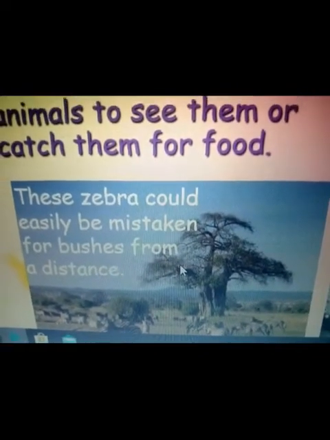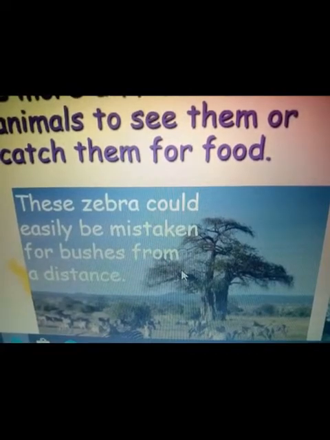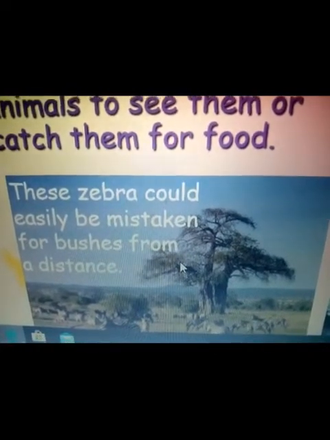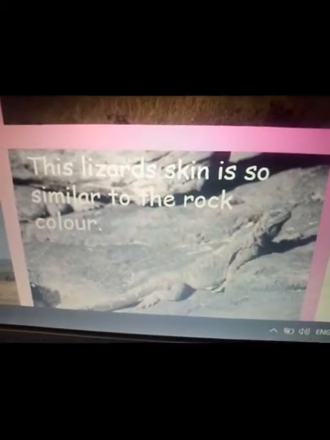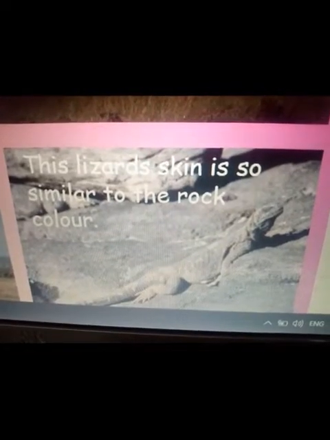The zebra could be easily mistaken for bushes from a distance. Next, this lizard's skin is so similar to the rock color. These are all examples of camouflage.